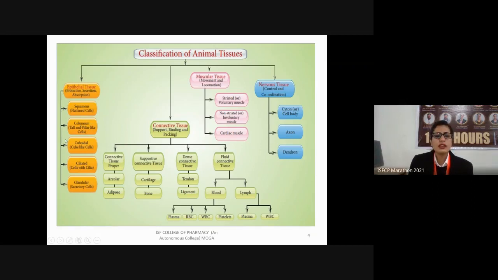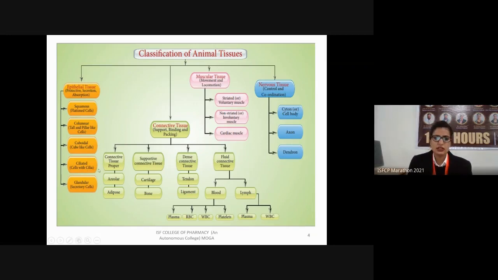Next we have our cuboidal epithelial tissues. The shape of these tissues will be like a cube. Next we have the ciliated epithelial tissues. Ciliated tissues are the tissues in which cilia, a thread-like structure, is present on their surface.